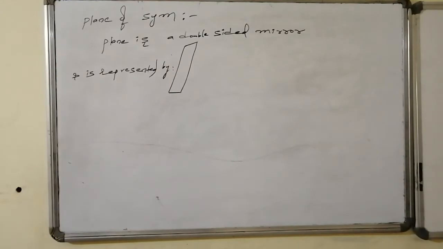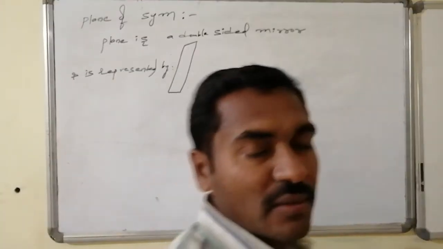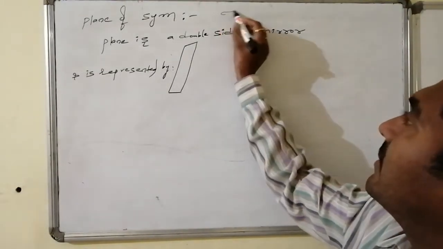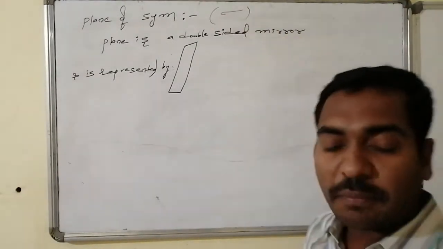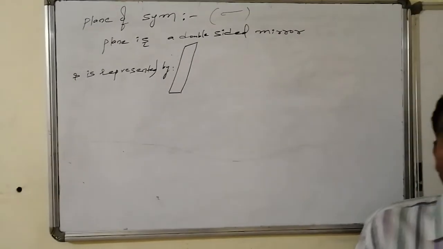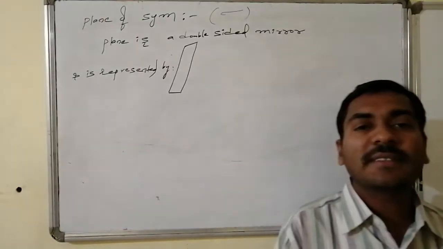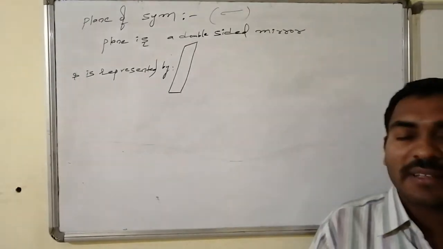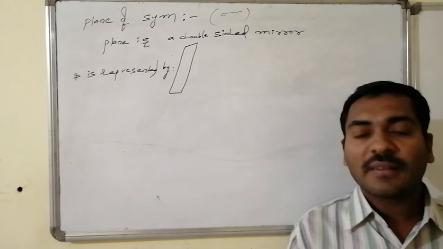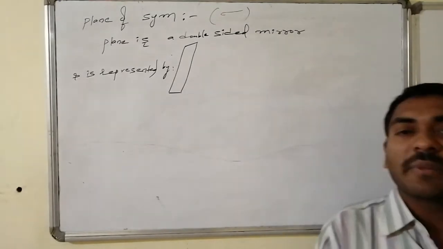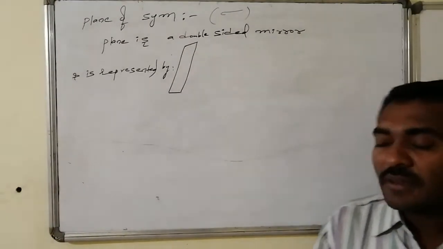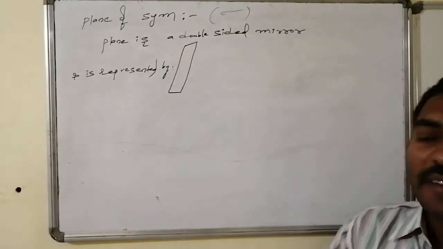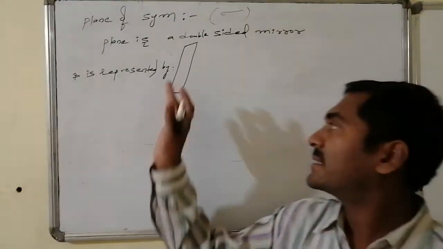The first symmetry element eligible for discussion is the plane of symmetry. It is generally indicated by sigma, whereas a plane is a double-sided mirror. We know a mirror reflects from one face. If the other face also has reflecting properties, then such a double-sided mirror is known as a plane. A plane is generally represented by writing this symbol.